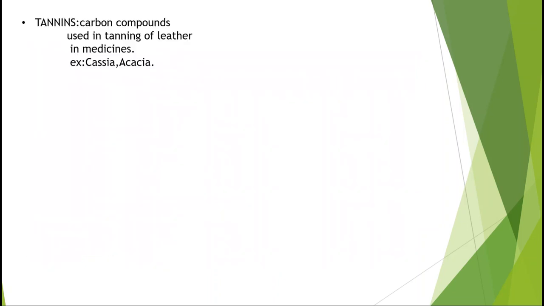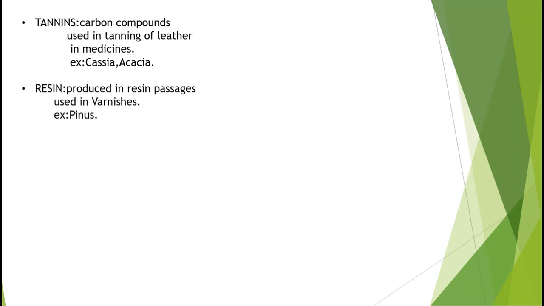Coming to the next secondary metabolite, tannins. Tannins are carbon compounds. They are stored in different parts of plant and they are deep brown in color. Tannins are generally used in leather industry, and they are also used in preparation of some medicines. Example, cassia and acacia, both the plants produce tannins.